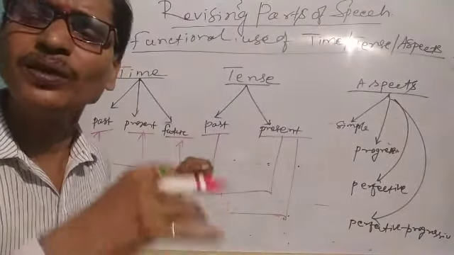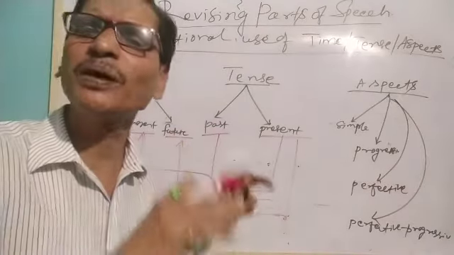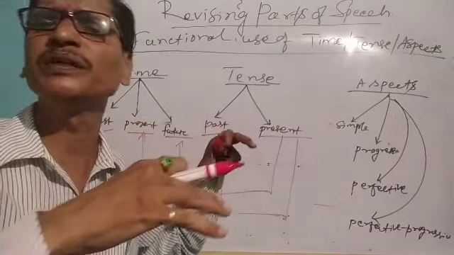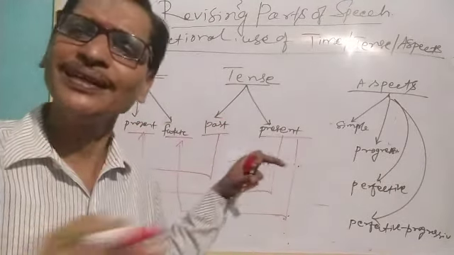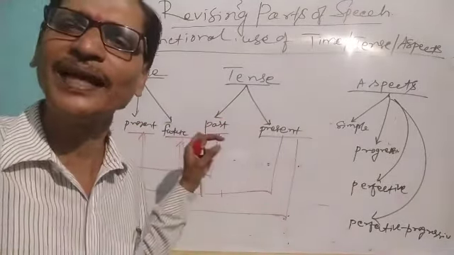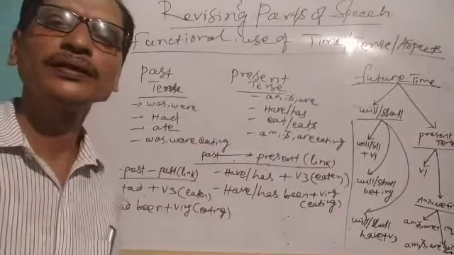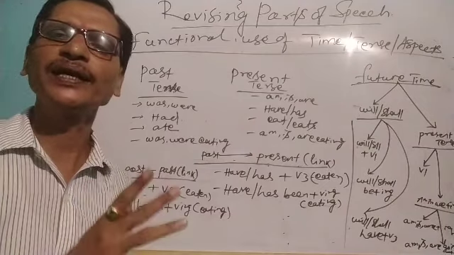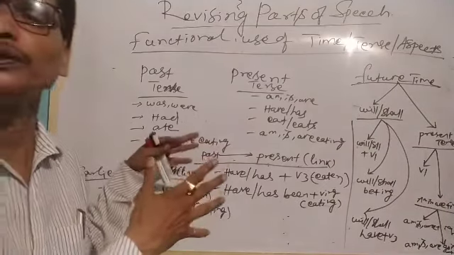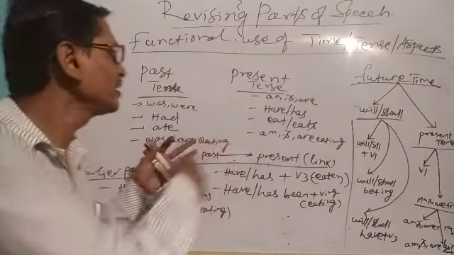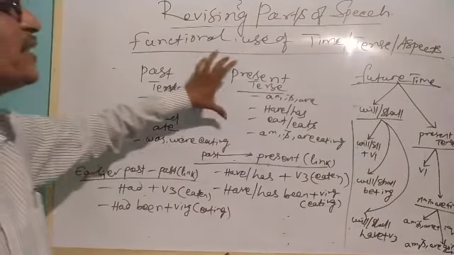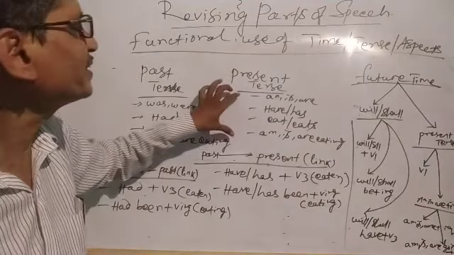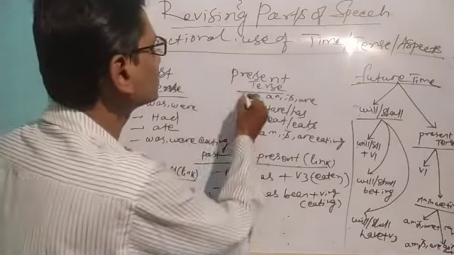Let us know what we use for present and what is called present, past, and how these aspects have been used in different times in a diagram so that we can briefly understand. Since we are discussing the functional use of time, tense and aspects as we understood graphically earlier, here I am telling you what is the present tense that we use for present time. Present tense includes only up to this much.